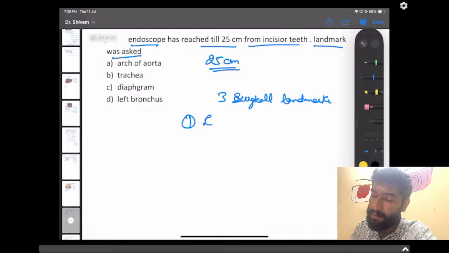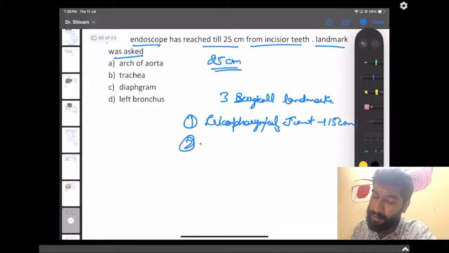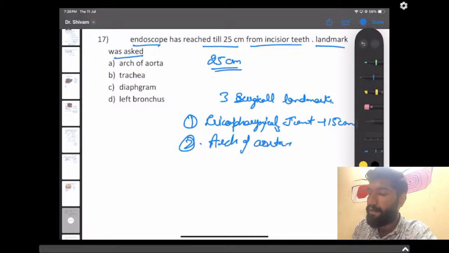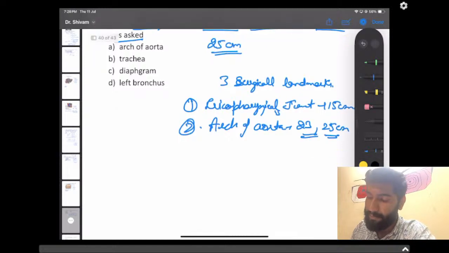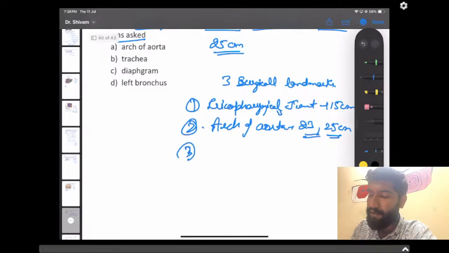First one is pharyngeal position at 15 centimeter. Then there is arch of aorta. Some books suggest it is 23, but some suggest 25. Anyhow, between 20 to 25 centimeter. And the last is diaphragm